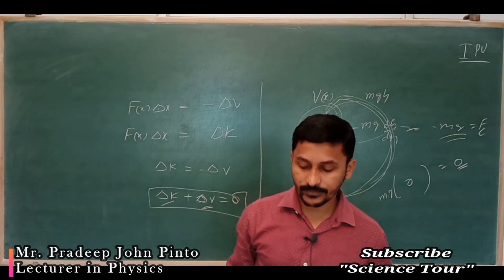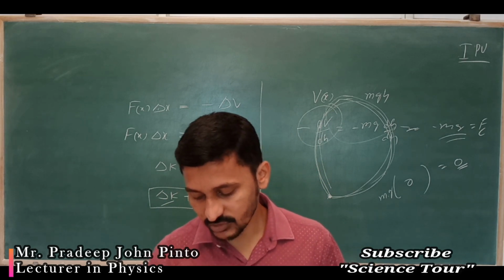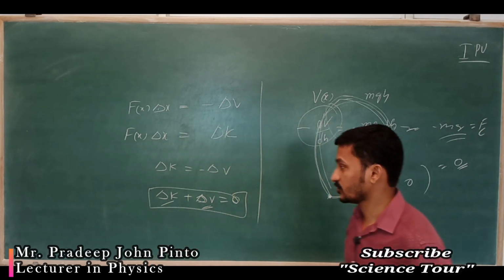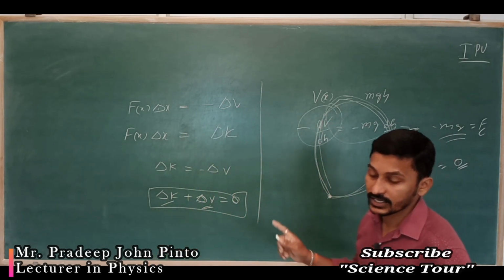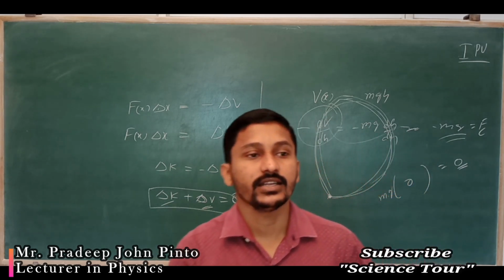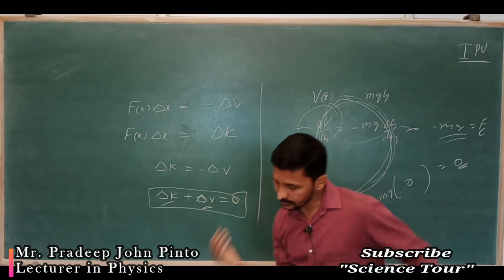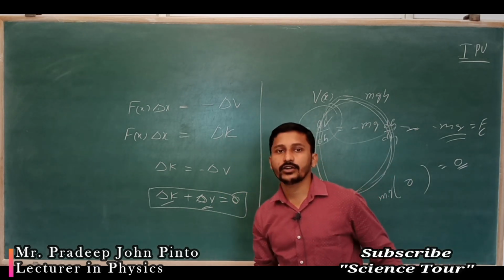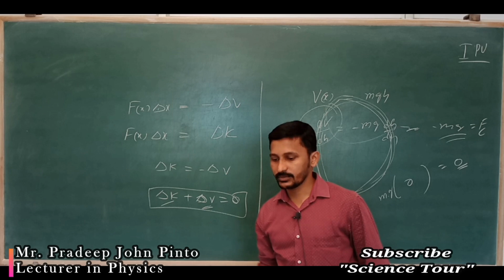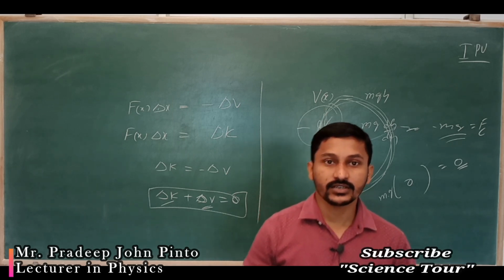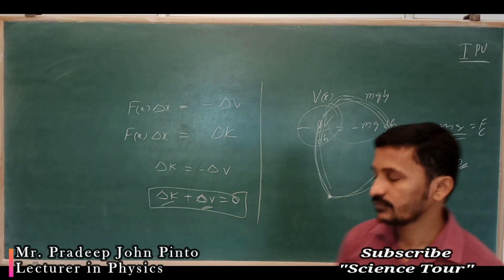It is zero, because it depends only on initial and final position, so for the closed path in a conservative force, work done is zero. You are not doing any work, right? That object has gone upward and comes back, so what is the work done? Nothing. It will be at the initial point only. That is only for the conservative force.